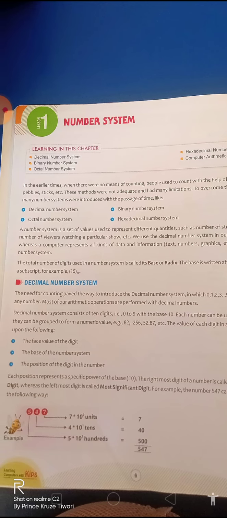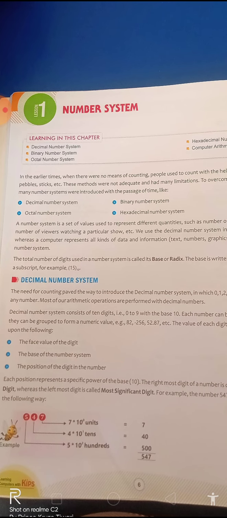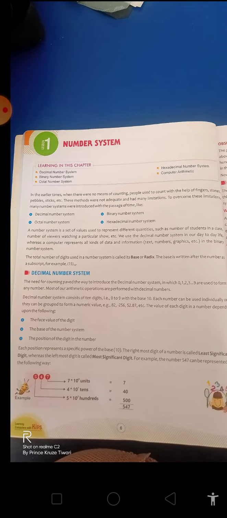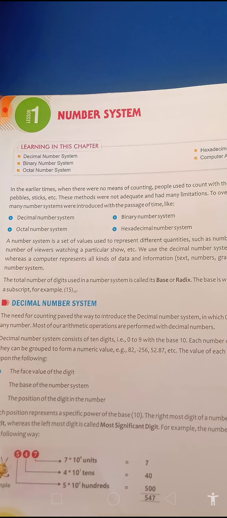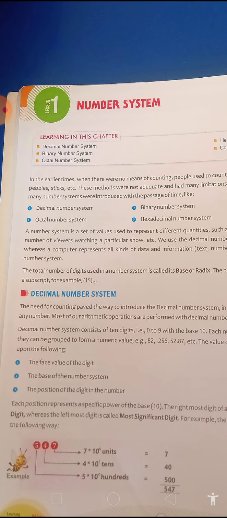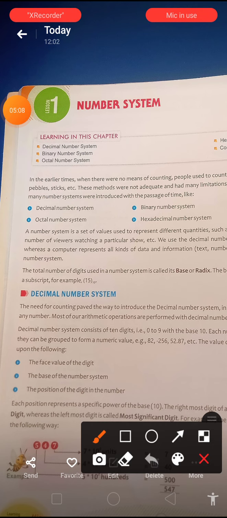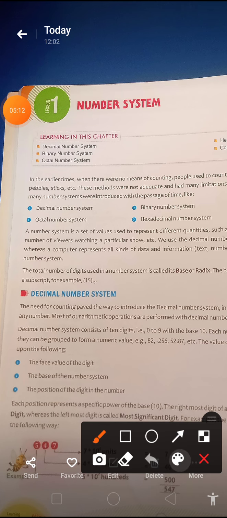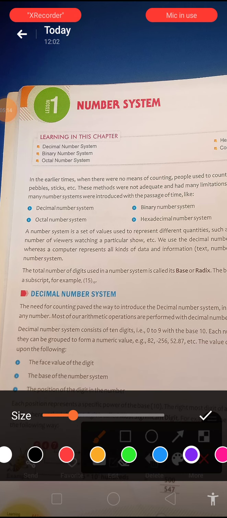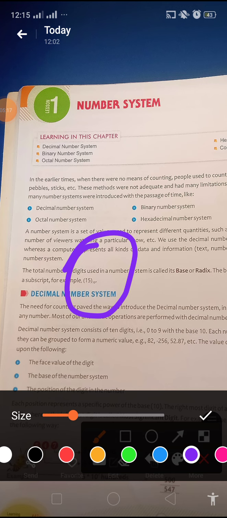You can see here, children, an example is given. There is an example 15, and the number inside the bracket is called the base or radix. The number is 15 and the base is 10. It is called base or radix. You can see here. I will show you. Wait for a while. Yeah, you can see here. So 10 is the base and 15 is the numerical number as well.